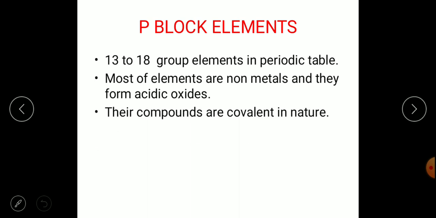Their compounds are covalent in nature. This also I have already discussed while speaking about the P block elements, that is, group 13 to group 18 elements are always going to form covalent compounds, and therefore they are covalent in nature.